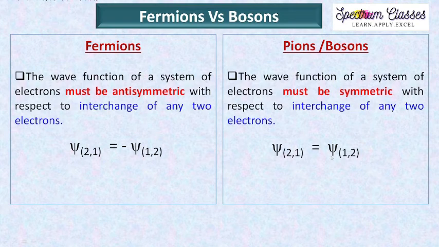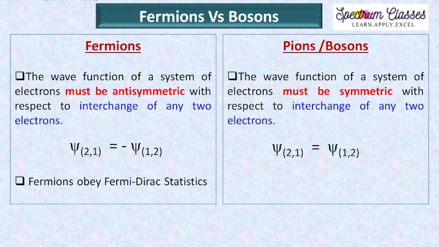This concept of symmetric and antisymmetric wave functions I am going to describe in detail in my next video, where we are going to discuss Pauli's exclusion principle. So if you don't understand the point here, go and check that video.